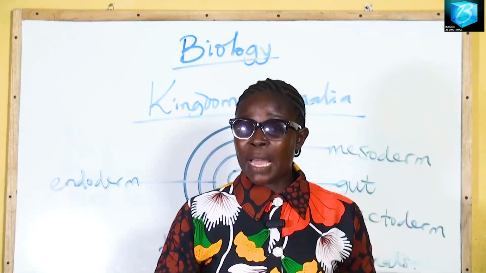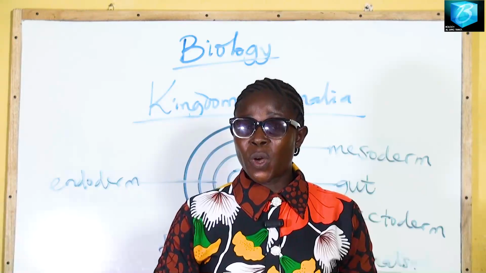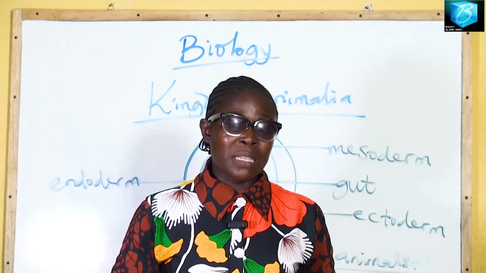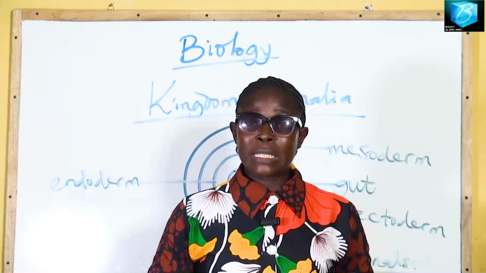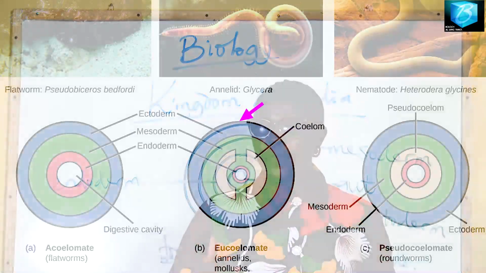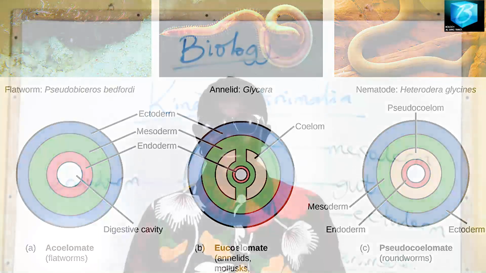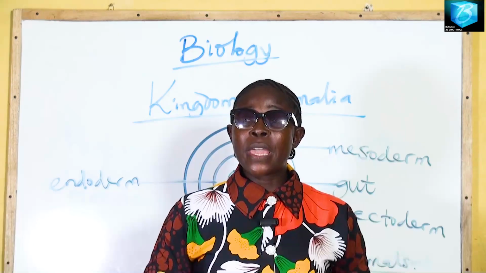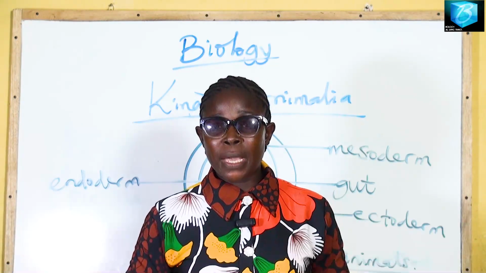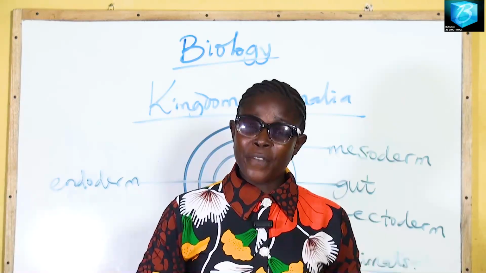We have the Mollusca, for example the African giant land snail and the octopus, then Echinodermata, talking about the starfish and sea urchins, and then the Chordata, whether fish, toad, lizard, bird, chicken, man, goat. We are all coelomate animals. We have a true body cavity.